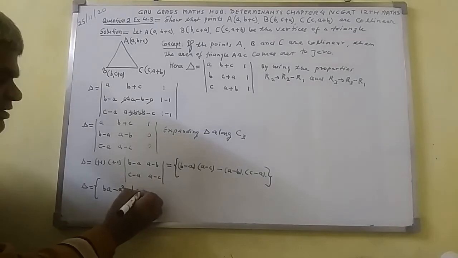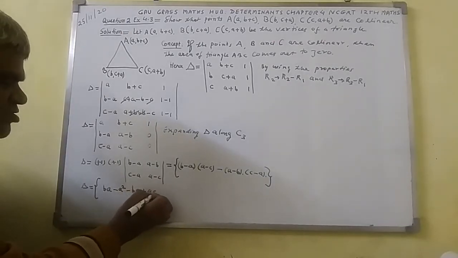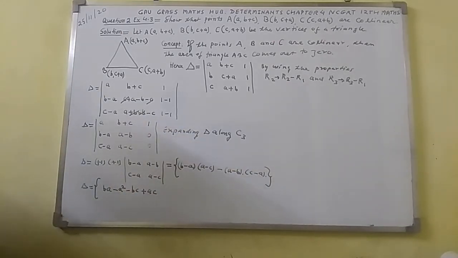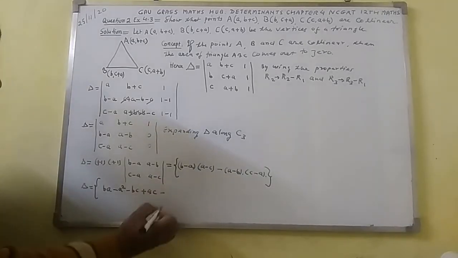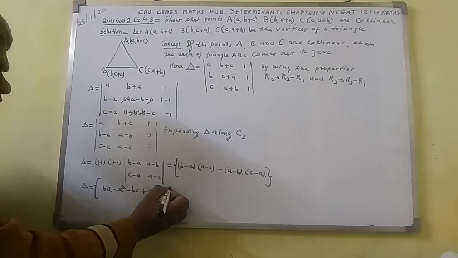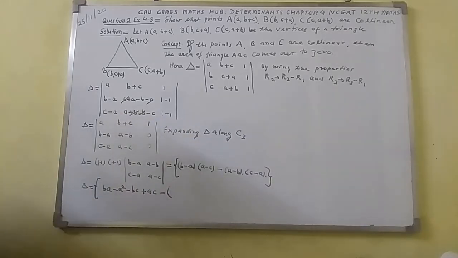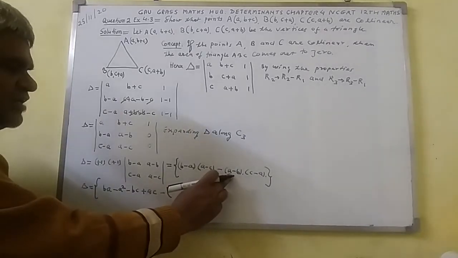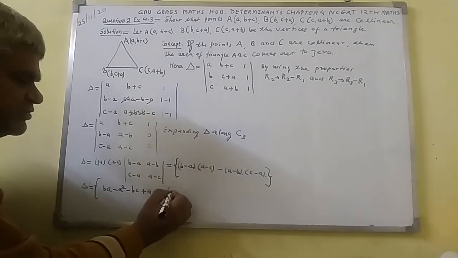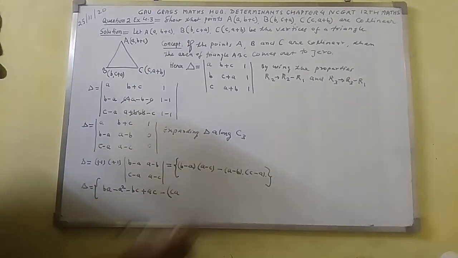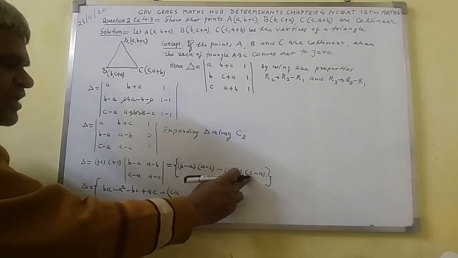You will here get plus ac. This thing will get. Here you will get right here minus. Open here small bracket, and a will multiply to c, comes out to here ca, and minus b will multiply to plus b.